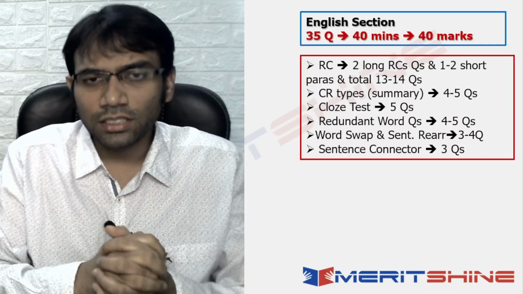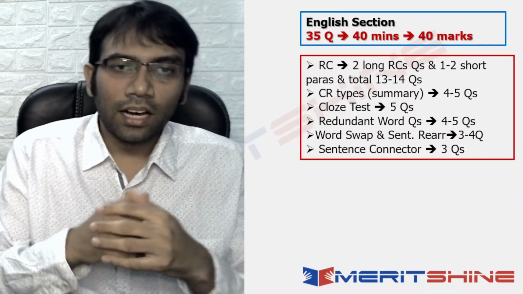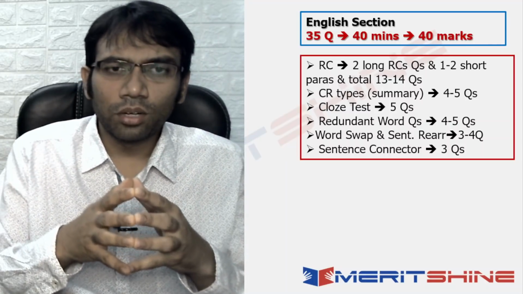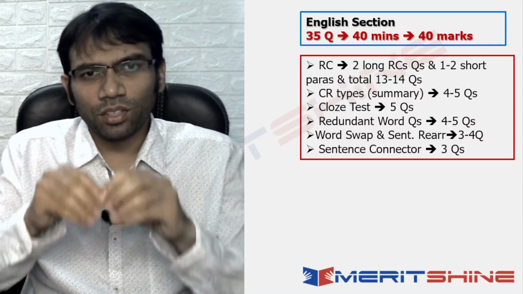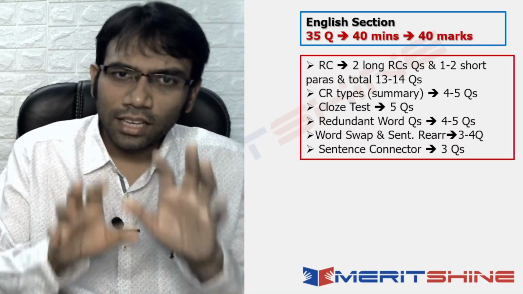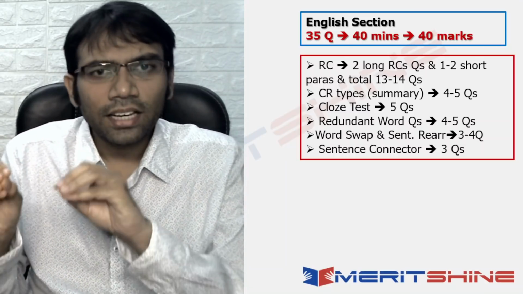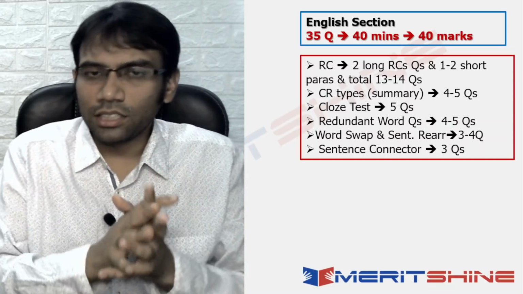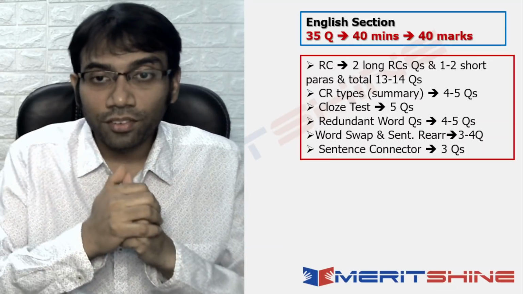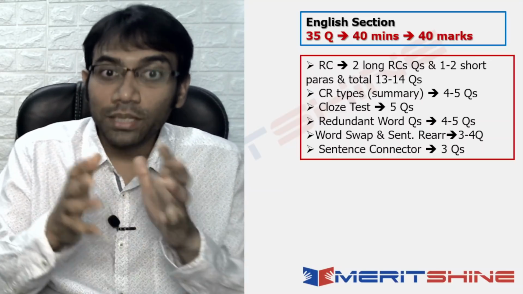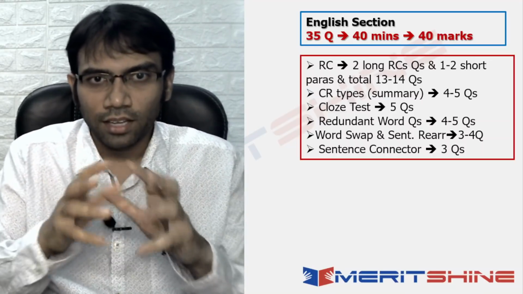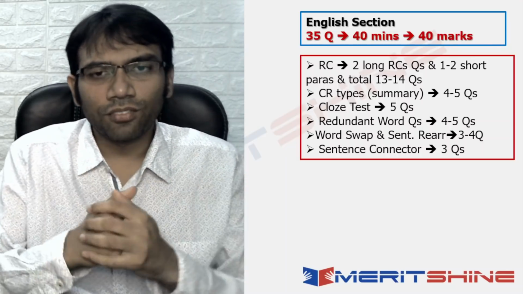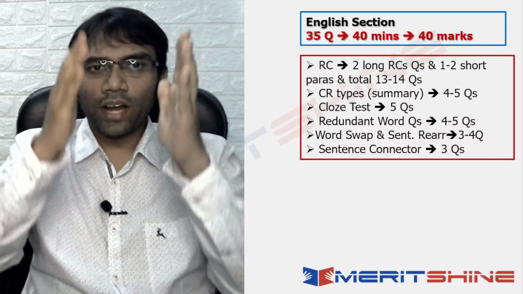Cloze test, 5 questions. Redundant word question, a lot of people had been telling that this is a separate type of question, but most students said that if they had read the instructions carefully, these were very doable questions. There was nothing out of the way difficult in these questions. Okay. So there were 4 to 5 redundant word questions. Word swap and sentence rearrangement mixed together, 3 to 4 questions, and sentence connector, match the following, 3 to 4 questions. So these were the list of the questions.